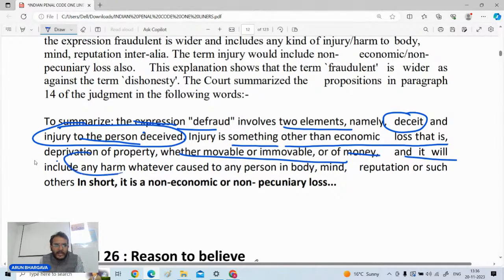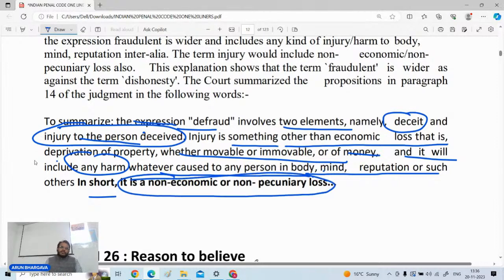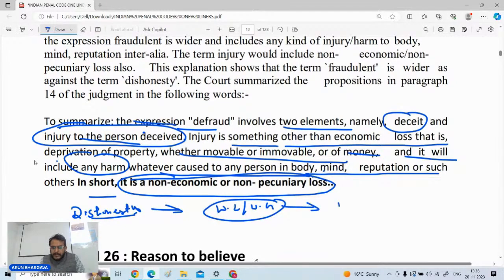It will include any harm whatever caused to any person in mind, body, reputation; in short, non-economic or non-pecuniary losses also. Whenever we use the term dishonestly, it is directly associated with wrongful loss and wrongful gain, and it apparently denotes that pecuniary losses are there.